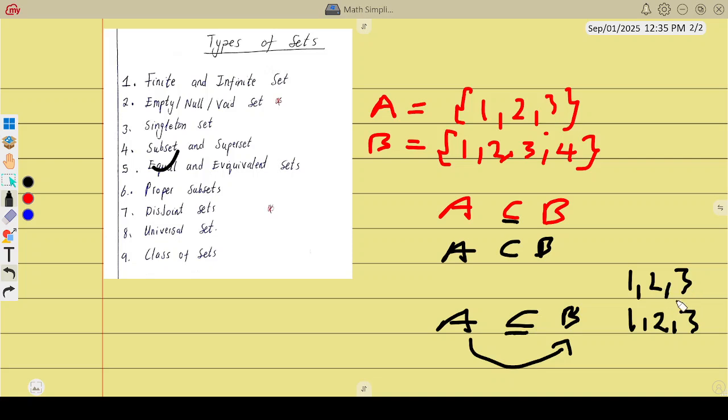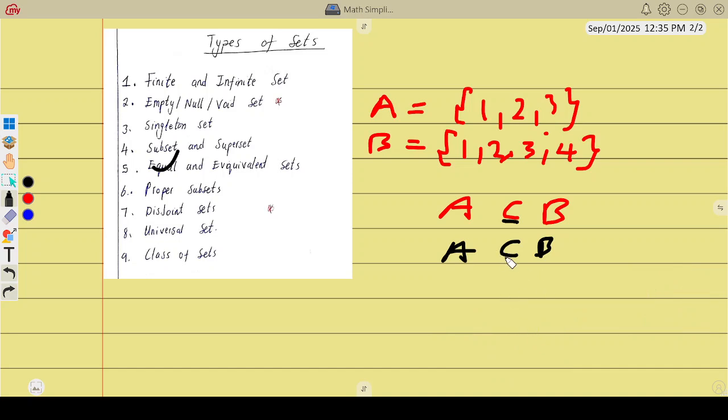And since they have the same number of things, you also put equal to. But if you don't put an equal sign there, it means there are some things in B which are not in A. So this is a proper subset.